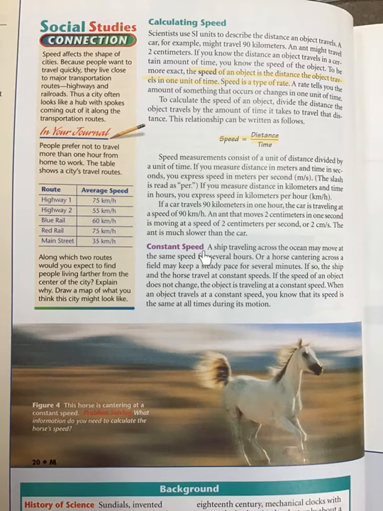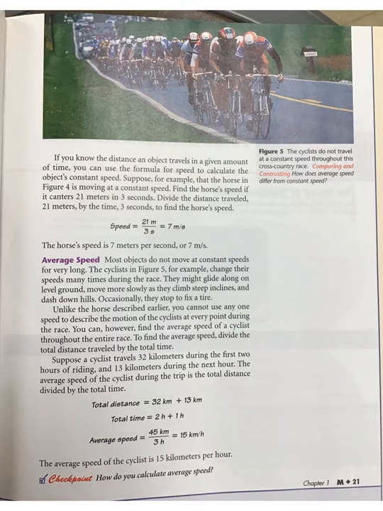Constant speed. A ship traveling across the ocean may move at the same speed for several hours, or a horse cantering across a field may keep a steady pace for several minutes. If so, the ship and the horse are traveling at constant speeds. If the speed of an object does not change, the object is traveling at a constant speed. When an object travels at a constant speed, you know that its speed is the same at all times during its motion. If you know the distance an object travels in a given amount of time, you can use the formula for speed to calculate the object's constant speed.